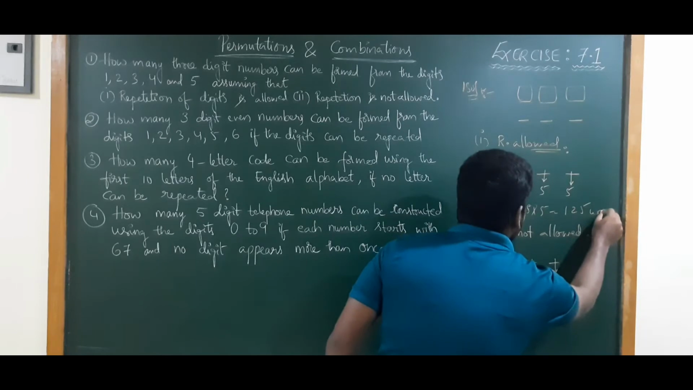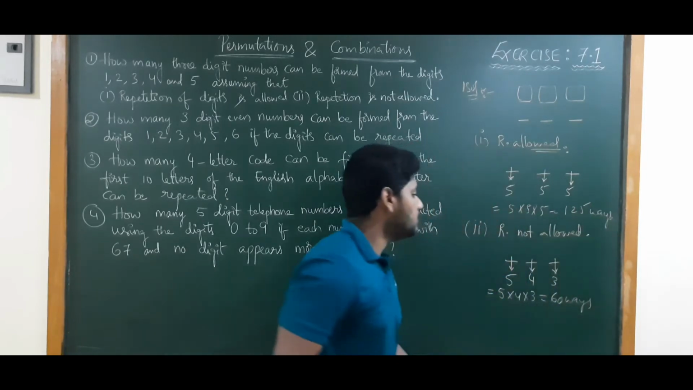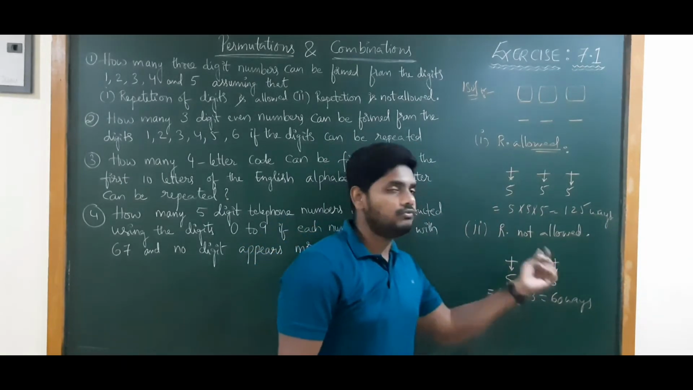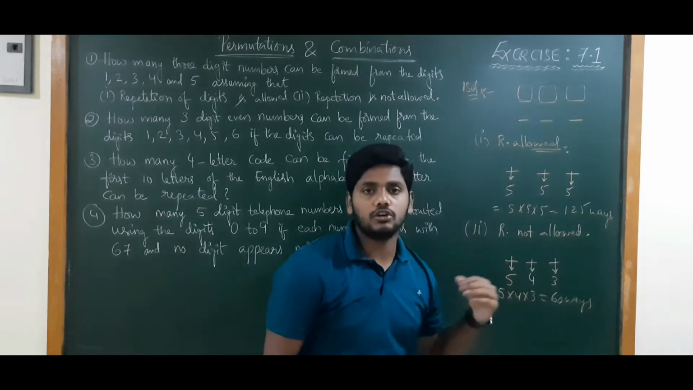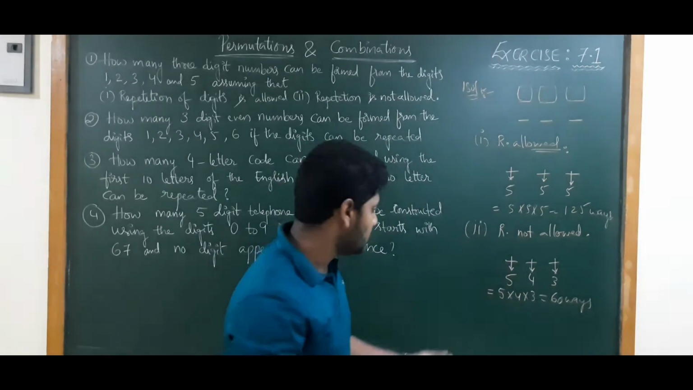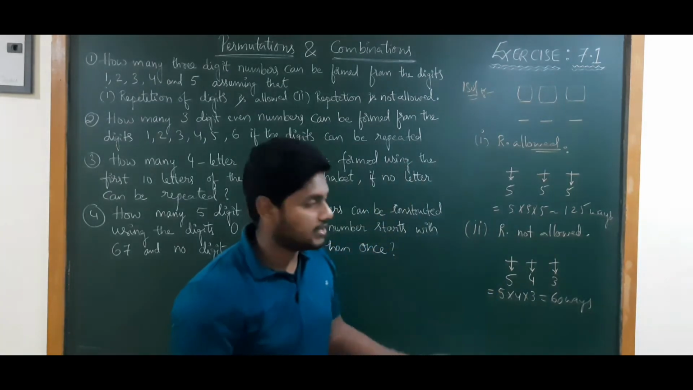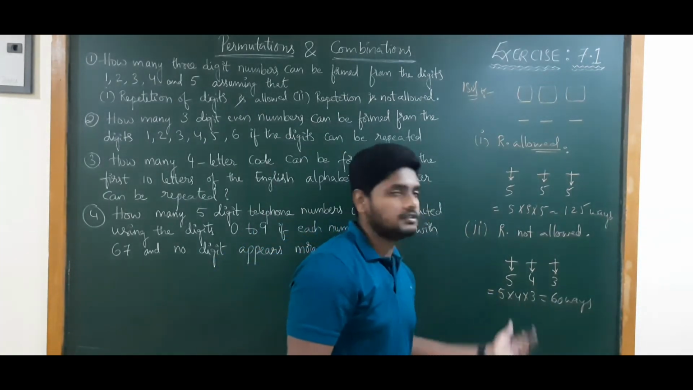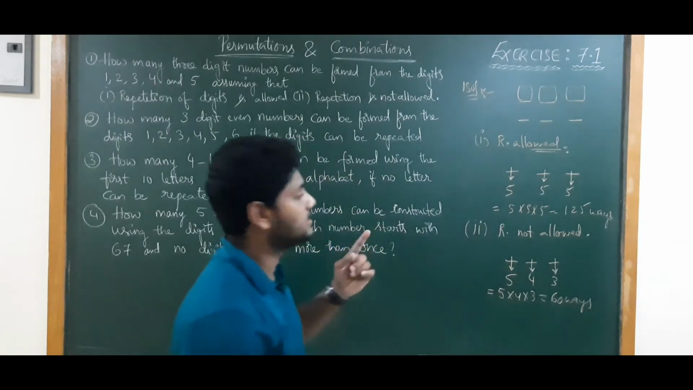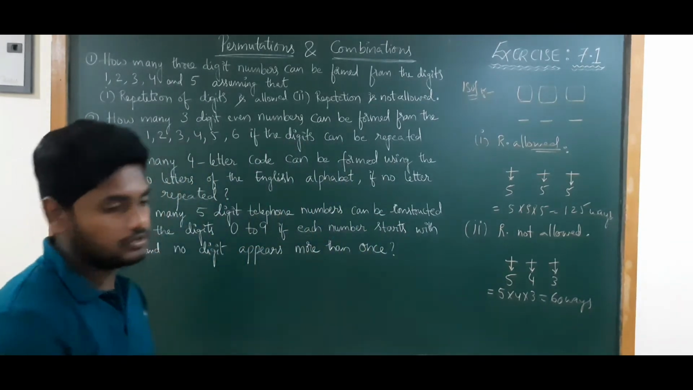Here 125 ways. One thing: why do we need to multiply 5 into 4 into 3? Why should we not do 5 plus 4 plus 3? Here it is compulsory that we form a 3-digit number, so whenever something is compulsory, we need to use multiplication. So this is the first solution. Pause the video to note it down.